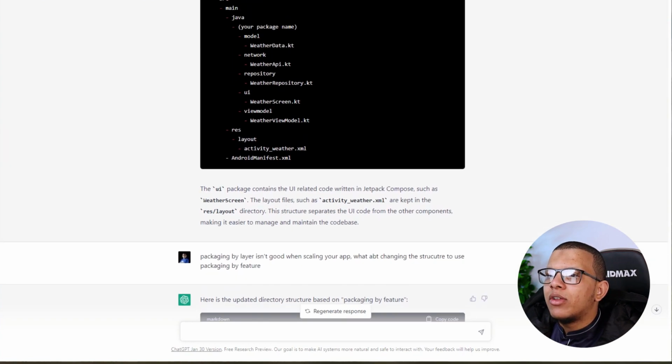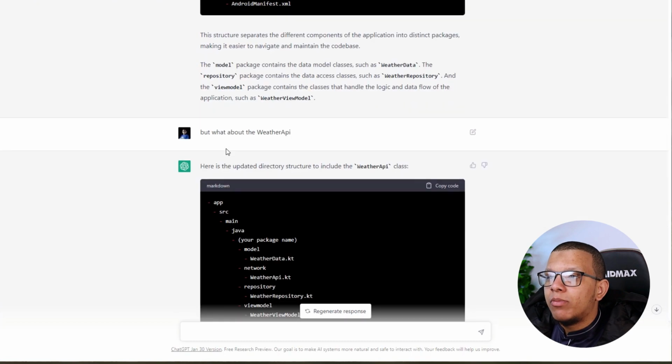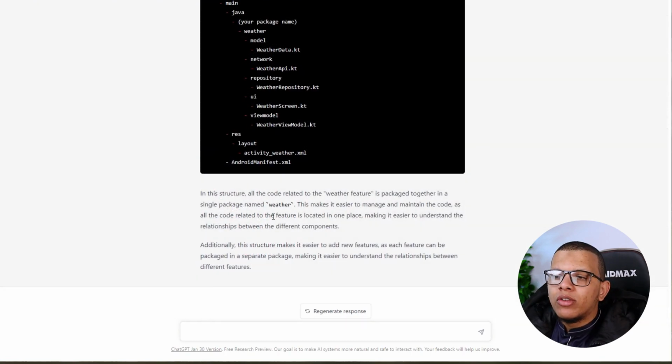Like imagine writing the whole activity, or imagine writing the Jetpack Compose part. This is good. Maybe you cannot rely on him when doing business rule things, but this tedious and boilerplate code can be done and automated by ChatGPT or these models. I want now to give him some code and see if he can understand it.